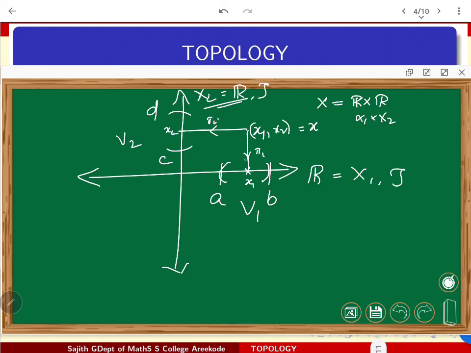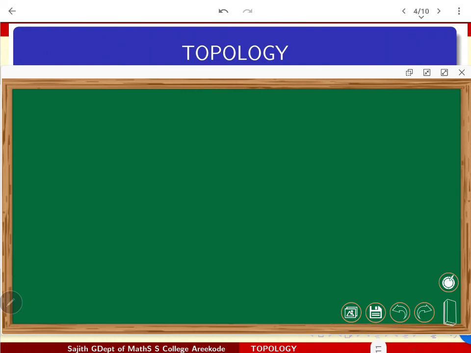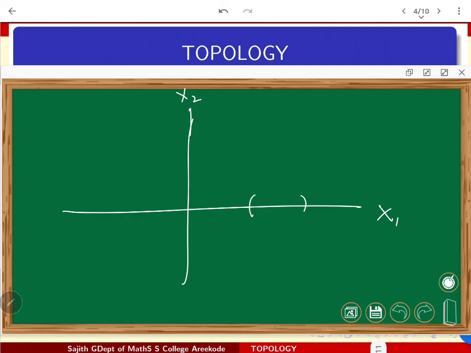So cross it. What I'm going to get, I'll rewrite. In the plane, this is my x1, this is my x2. Here I'm taking an open set, for the time being an open interval AB, a bounded interval. I may call it V1. That is an open set in x1, and x1 is R, remember that. Here I may write an open interval CD again, so that is my V2.